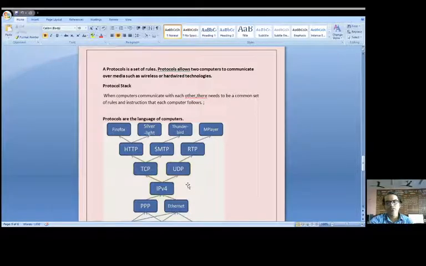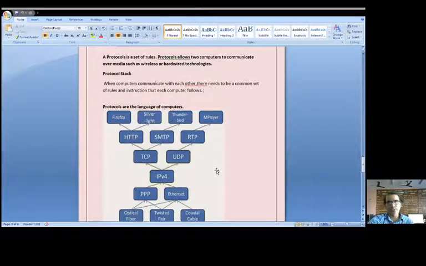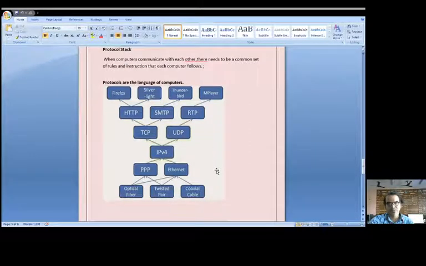With the evolution of technologies, we are now able to make a stack of protocols on different layers of the models. And practically, we use the TCP/IP model. So those protocol stacks are as follows. When computers communicate with each other, there needs to be a common set of rules and instructions that each computer follows. Protocols are the language of computers.